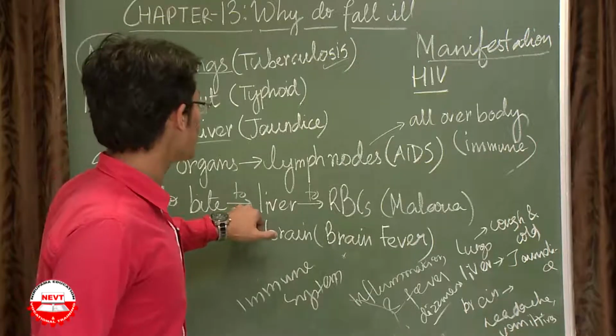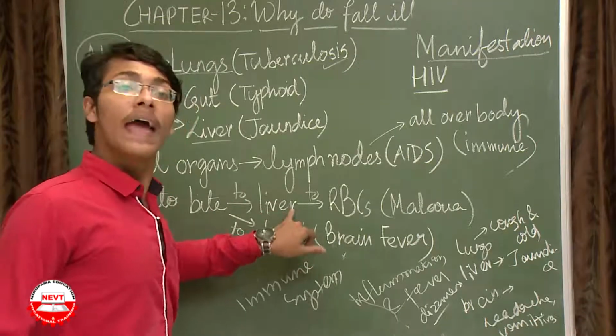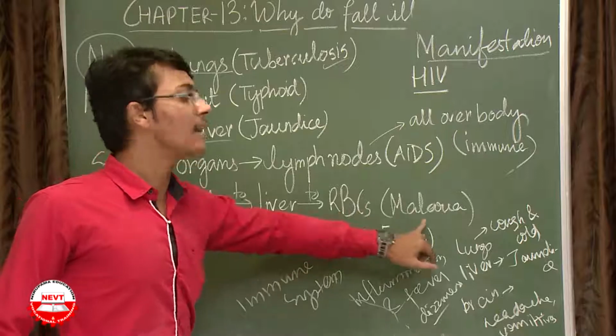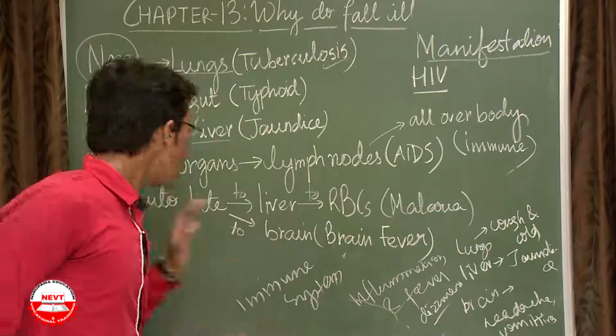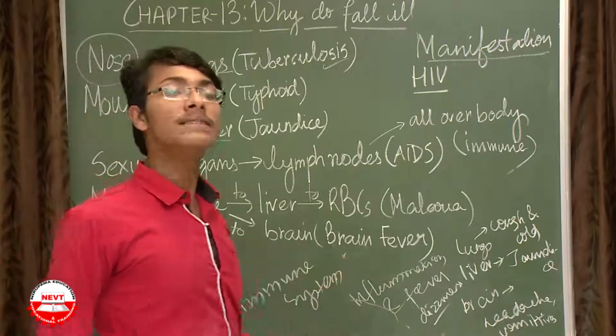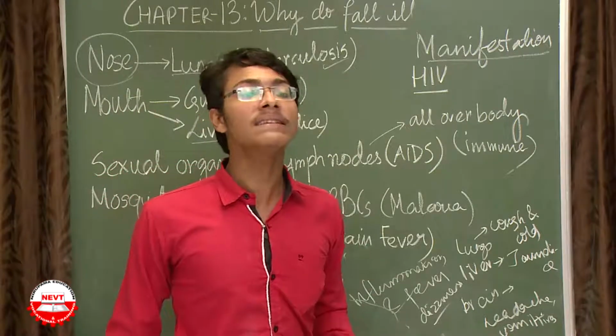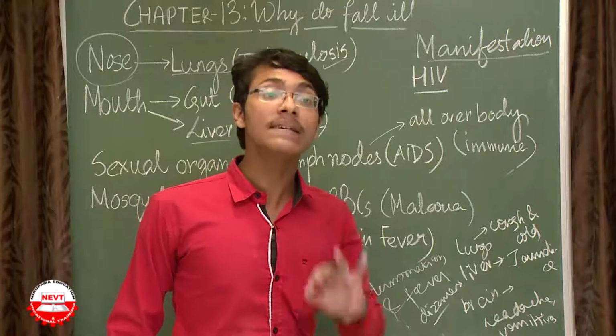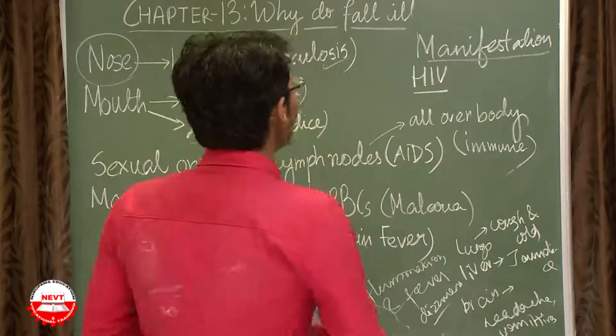Or it can enter through a mosquito bite like Anopheles. After entering through the mosquito bite, it goes to the liver and then to the red blood cells, for example malaria. Or it can enter through the mosquito bite and go to the brain, the example being brain fever or Japanese encephalitis. Okay, see the word.